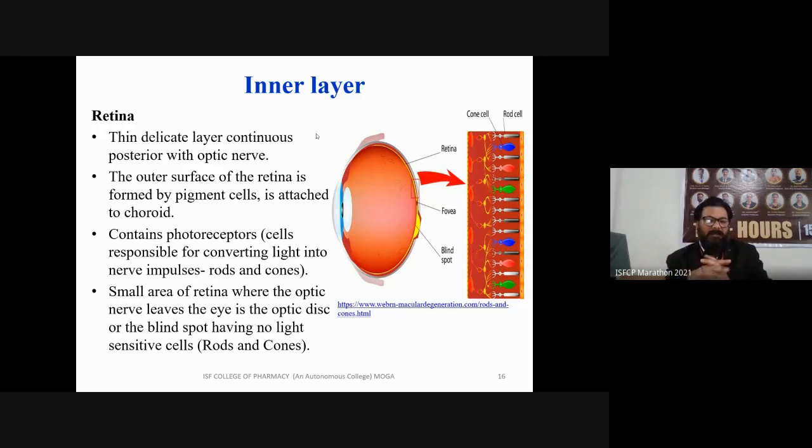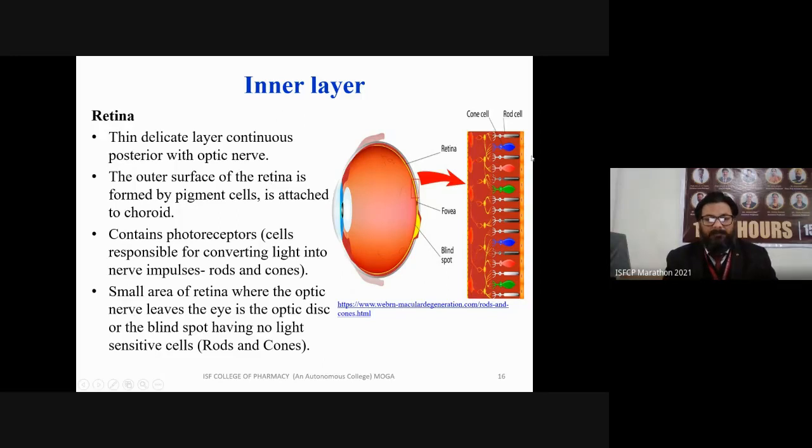When light is striking on these cells, they send this information to your brain to analyze the color and differentiate the structural object. If cones are damaged, remember, if cones are damaged, then a person suffers from light blindness, or you can say color blindness. The person is not able to identify the color and his or her life is black and white. So retina is very important.